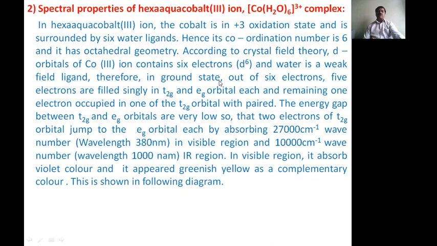Therefore in the ground state, out of 6 electrons, 5 electrons are filled singly in the T2g and Eg orbitals, and the remaining 1 electron occupies one of the T2g orbitals with pairing. The energy gap between the T2g and Eg orbitals is very low, so the electrons of the T2g orbitals jump to the Eg orbital by absorbing 27,000 per centimeter.